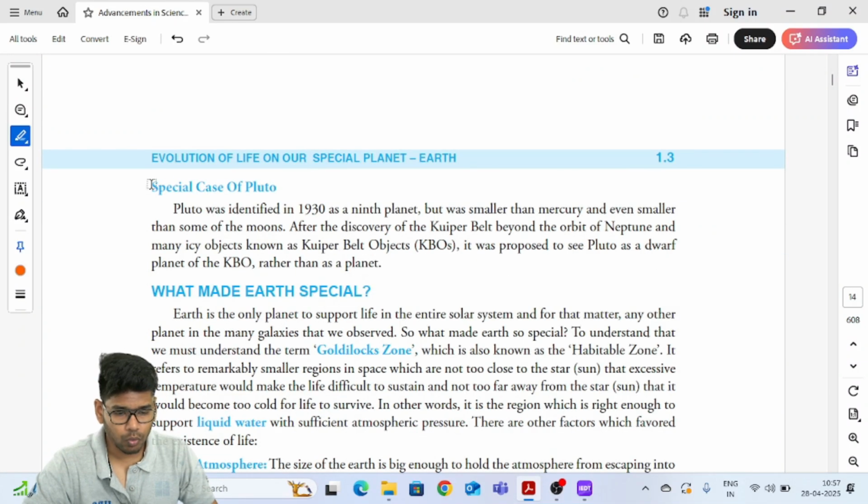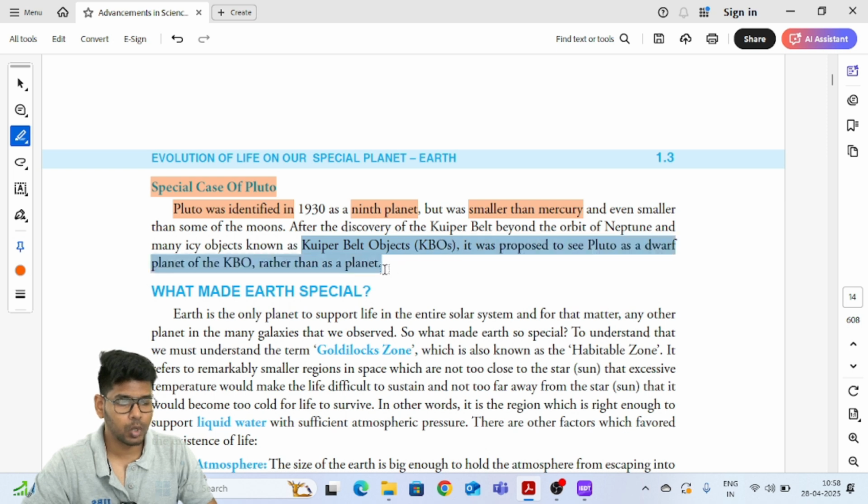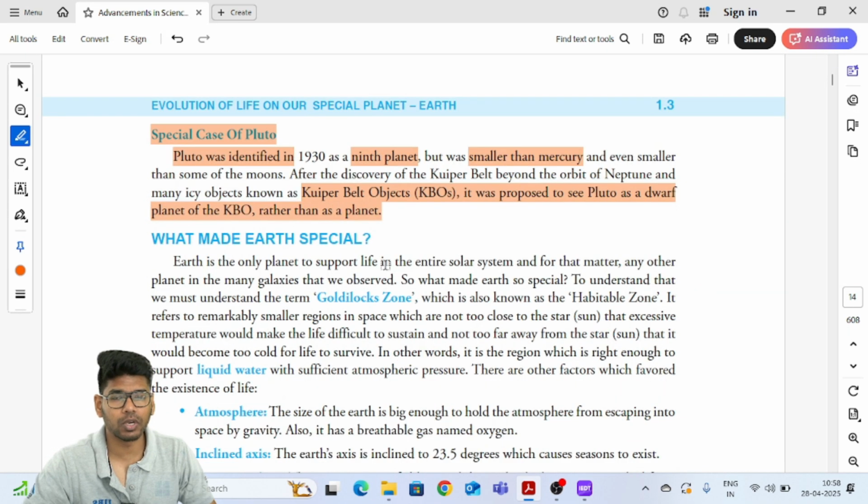right? So what is this Pluto? Initially it was identified as the 9th planet, but it was even smaller than Mercury and smaller than some of the moons, right? So that's why it was downgraded, and it was regarded as the largest Kuiper belt object, right? It's known as the largest Kuiper belt object. So that's why it was downgraded to be a dwarf planet rather than being a planet.